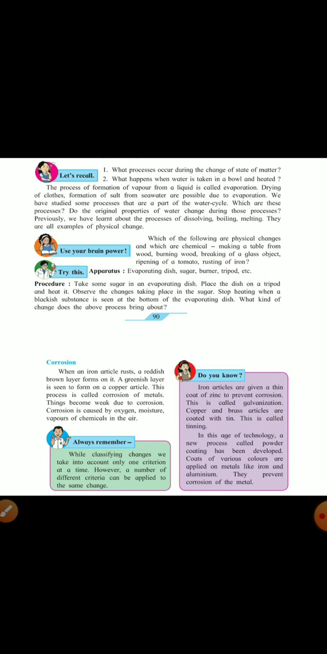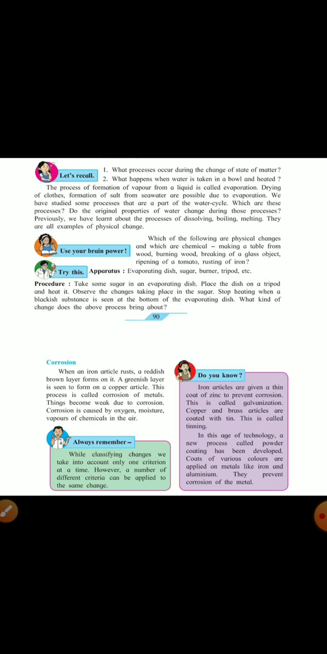For example, water. Okay, so ice changes into water. Water, when heated, turns into vapor. And when you remove heat, again the reverse changes occur. That is, water vapor turns to water, and water again solidifies into ice. Okay, so the process of formation of vapor from a liquid is called evaporation. Drying of clothes, formation of salt from seawater are possible due to evaporation.